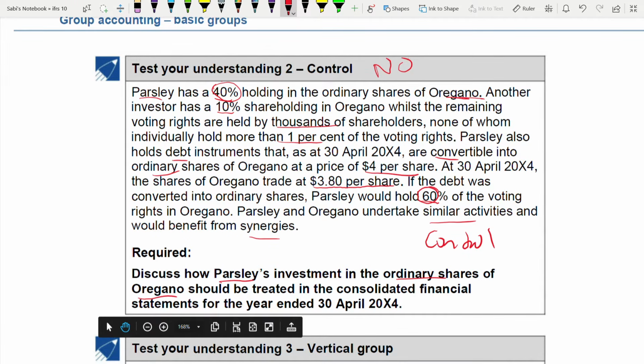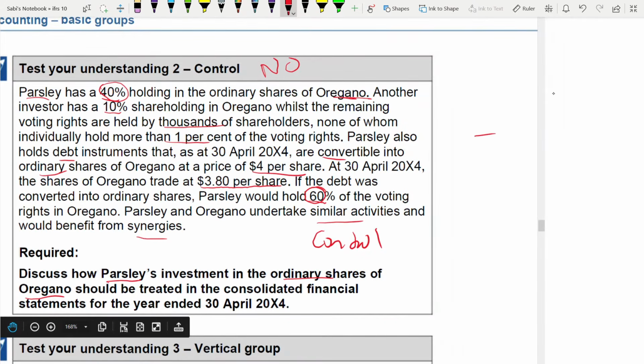First, you need to give the 3 bullet points of control, which we went through in the previous slide. I was explaining what is control, the 3 points that you need to memorize, that you need to give as the definition. So what does it say? An investor controls an investee if the investor has 3 things. Number 1, power. Investor should have power over the investee. Second, exposure or rights to variable returns.